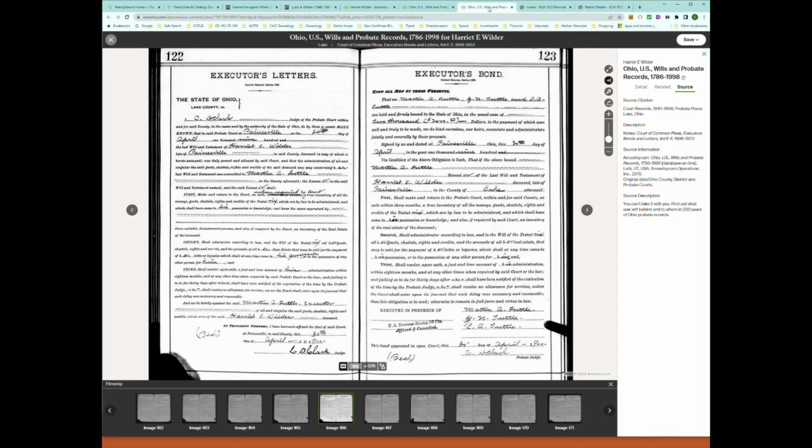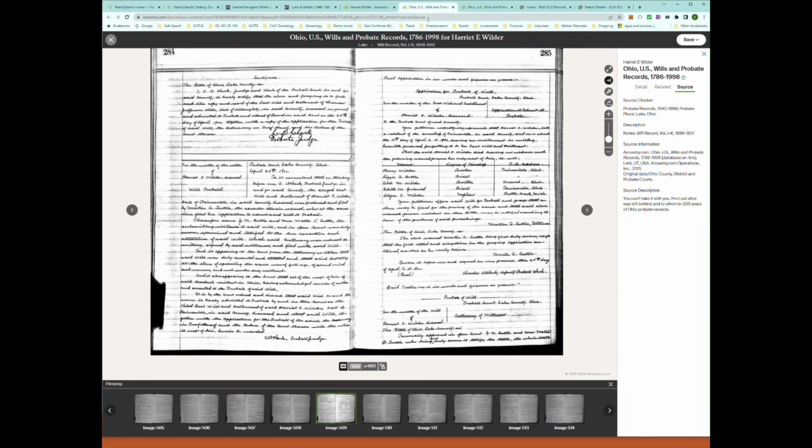And then here's an executor bond that has to be put up for Harriet Wilder. The executor has to put money up to ensure that he follows the process properly. But let me jump over and let's find these records a different way.